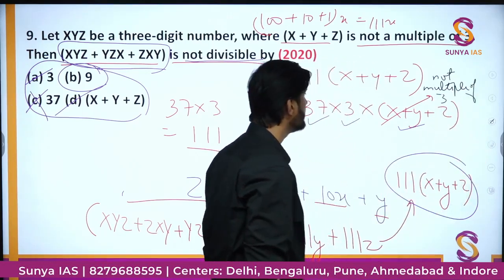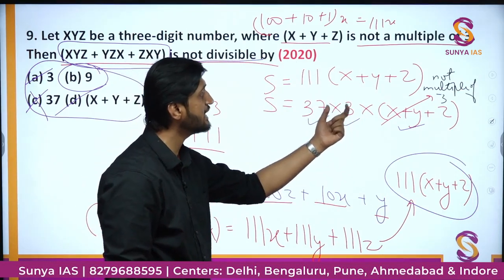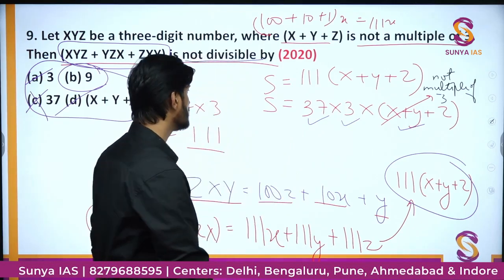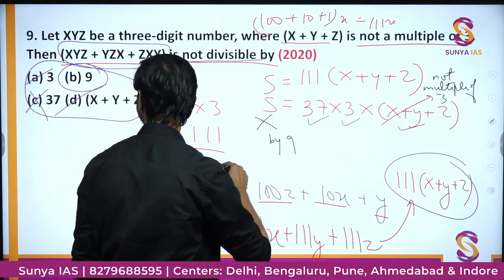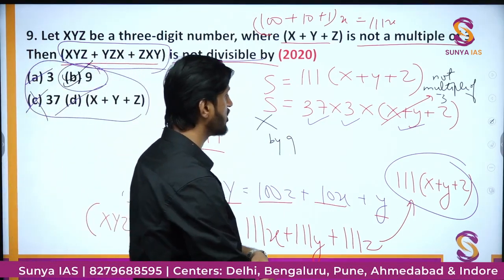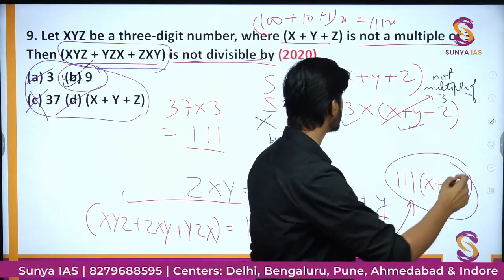So you have only one factor of 3. To make it divisible by 9, you actually need 3 into 3, but only one 3 is there, not 2 3s. So this sum will not be divisible by 9. And therefore we can say option number B is going to be the correct option in this case, because this sum is not divisible by the only number, and that number is 9.